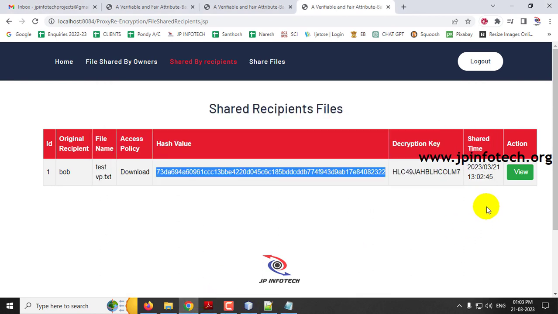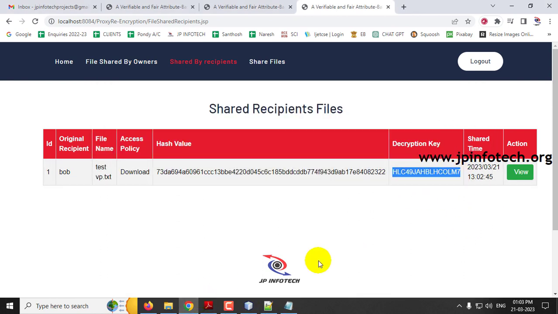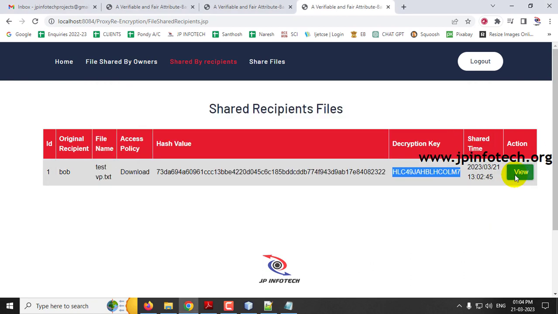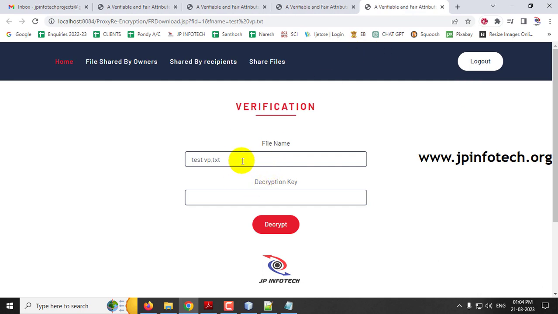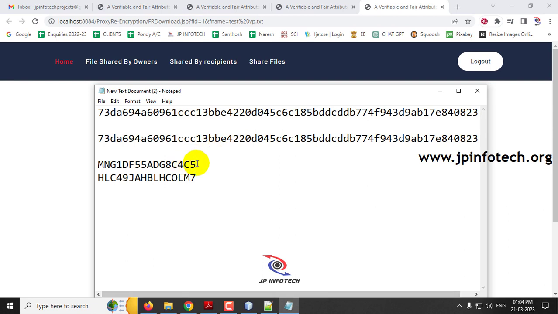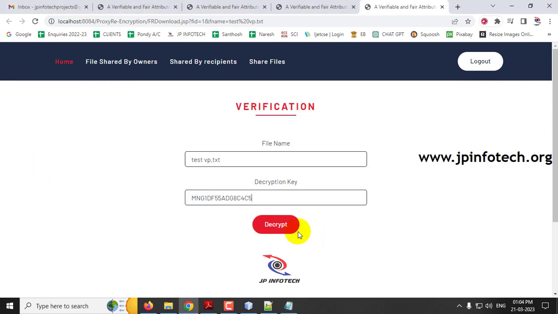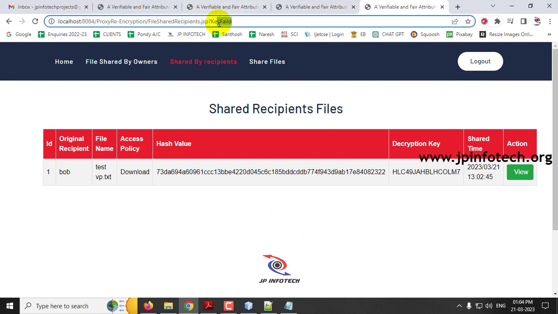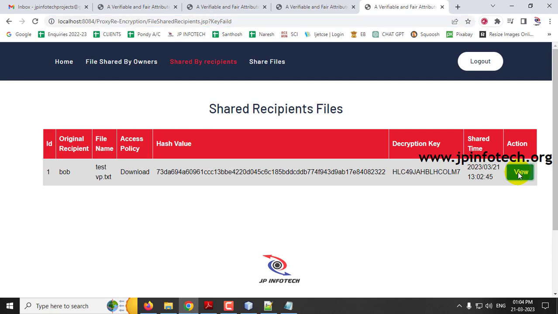and now let us see the decryption key of it, and this is the decryption key. Here you can see the decryption key for this recipient has changed because this is a shared user. Now let me go to the action part. Now you can see the file menu, and now you can see the decryption key. In case I give the old decryption key, you can see the key has failed, so the file is not viewed. So let me click view again.